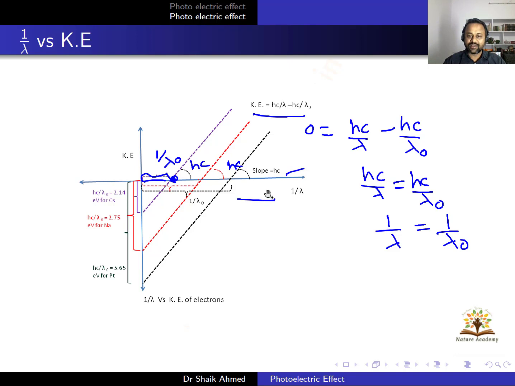That means we are taking 1/λ on the x-axis, and whatever the x-intercept is, that will be 1/λ₀. If you plot the graph between kinetic energy versus frequency, you will get the threshold frequency there. If you plot 1/λ versus kinetic energy, you will get 1 by threshold wavelength. So these are the important things.